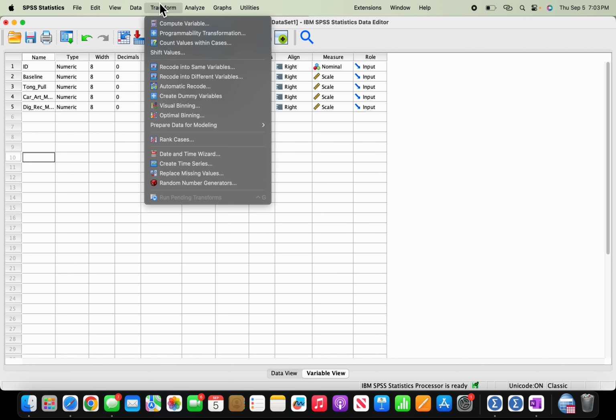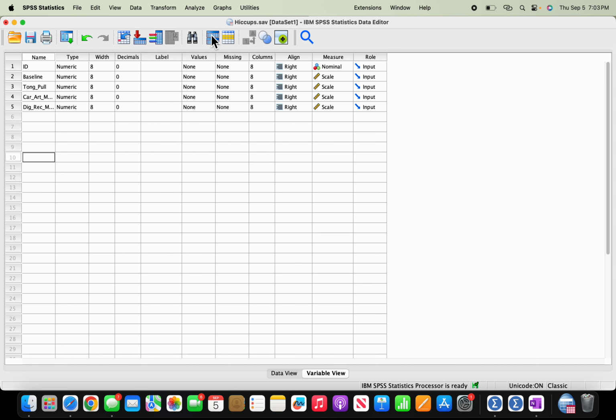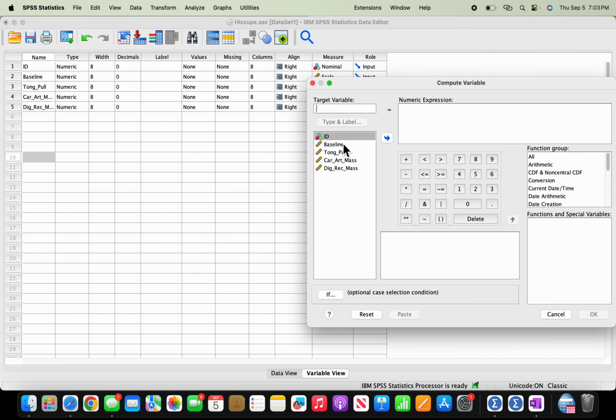I'm going to go to Transform, and then I'm going to Compute Variable. And from here, I'm going to target it as mean. Oh, I can lowercase that. Mean hiccup per minute. Perfect. And then I'm going to be doing baseline, because that's how many hiccups, that's what it was charted for at first.